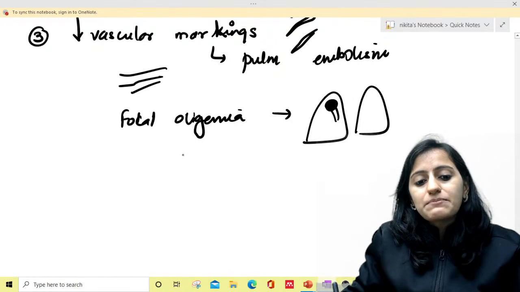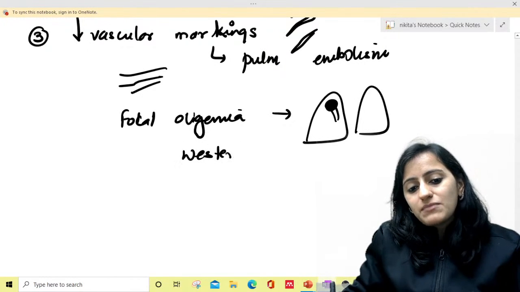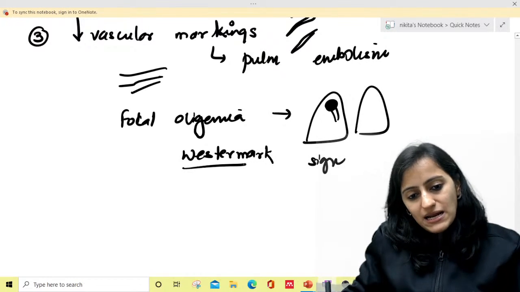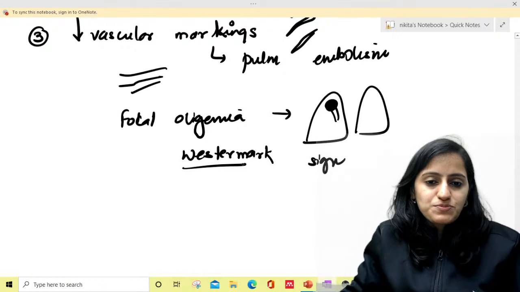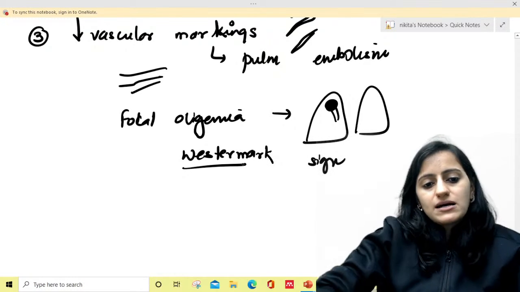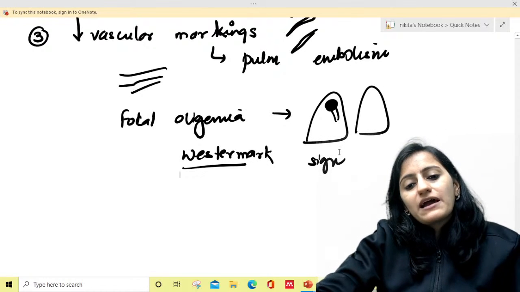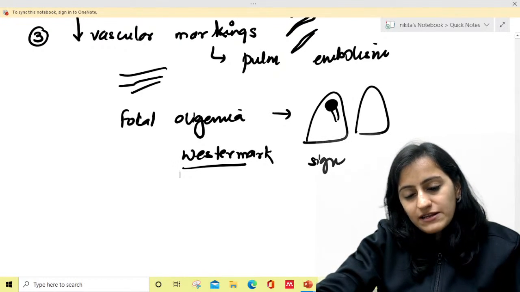Decreased vascular marking is the Westermark sign, right? That is called the Westermark sign, not the Palla sign. Palla is enlarged pulmonary artery. This is Westermark sign. So remember, oligemia, that is decreased blood supply, will give a black appearance.